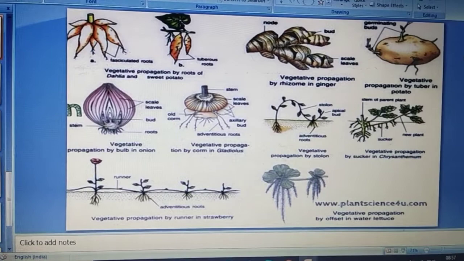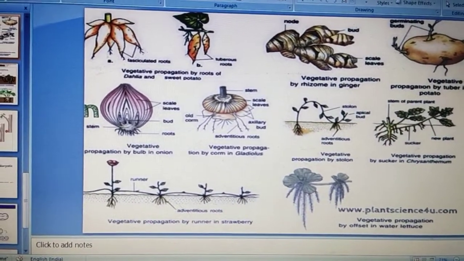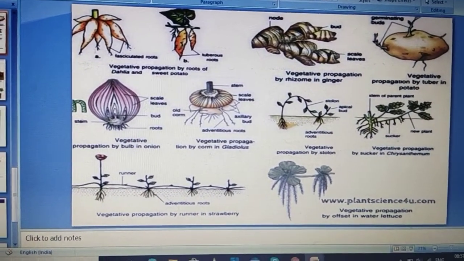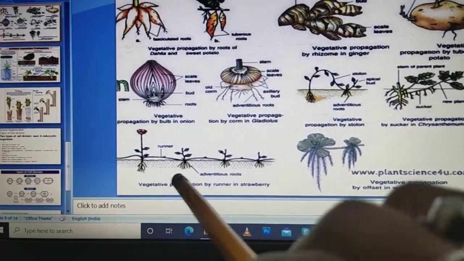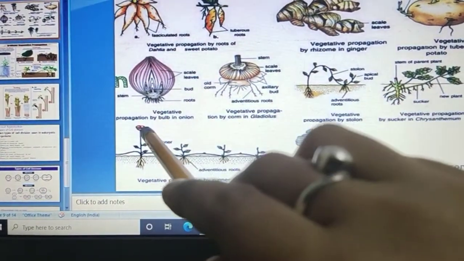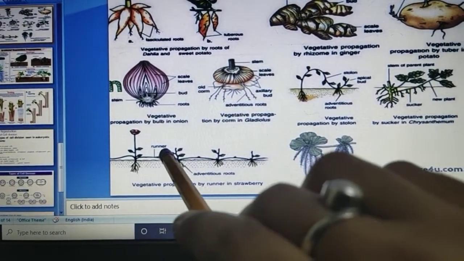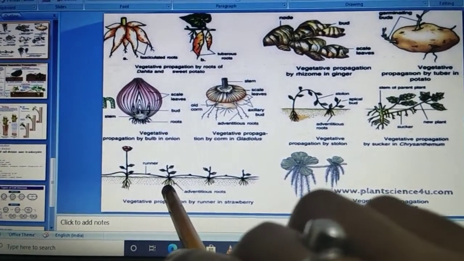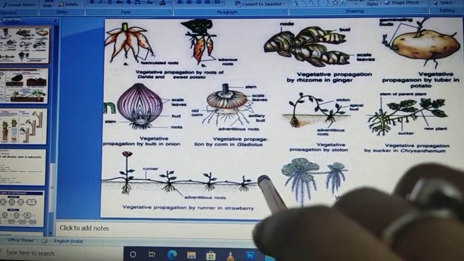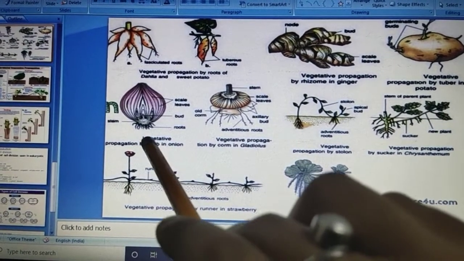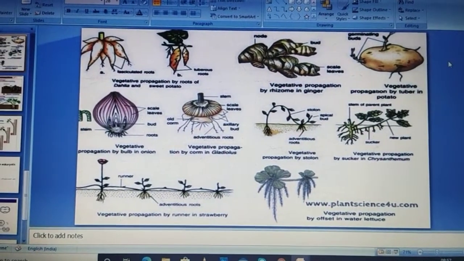If you have ever been to some hilly areas, you have seen they are producing strawberries. Strawberries are usually produced in colder climates. This is how the production of strawberry happens. This is the main plant that develops an outgrowth, and this once again buries inside the soil, and this procedure goes on. If we cut it from this part, it can individually grow into a new individual.